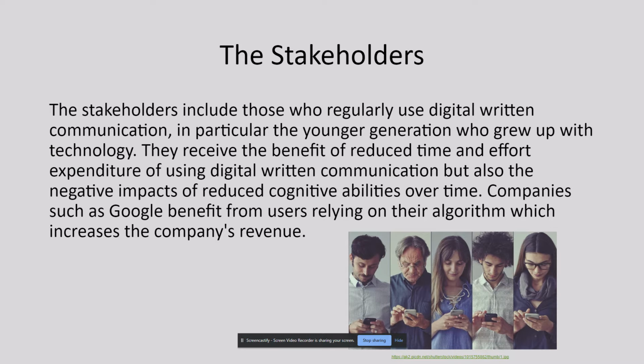This means that due to predictive text, young people who use such devices are going to have a very limited vocabulary. The stakeholders include those who regularly use digital written communication, in particular the younger generation who grew up with technology. They receive the benefit of reduced time and effort expenditure of using digital written communication, but also the negative impacts of reduced cognitive abilities over time. Companies such as Google benefit from users relying on their algorithm, which increases the company's revenue.